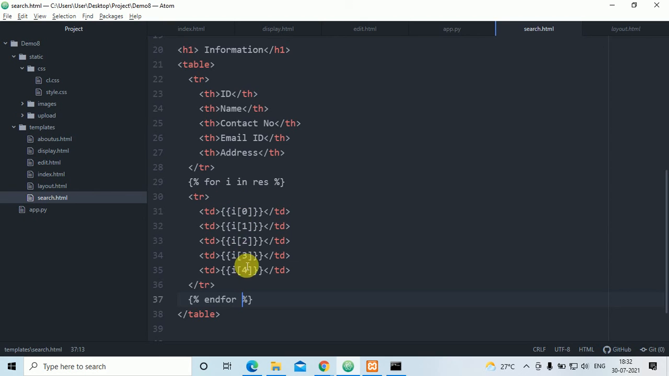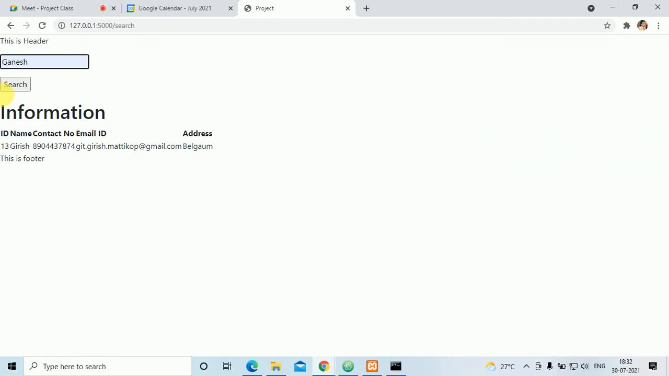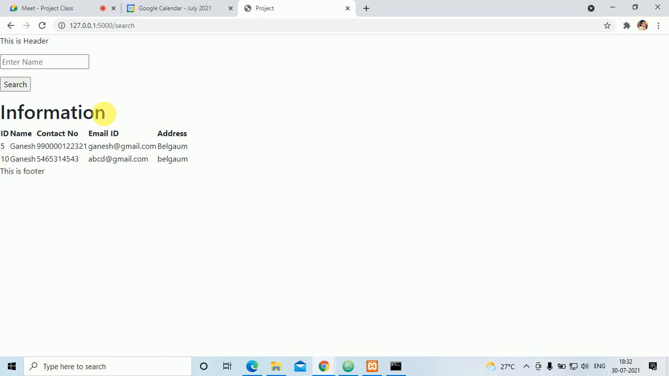For i of 0, i of 1, i of 2, these all things are there. So it will display the information one by one. If there are two records, it will display two times. If there is one record, one time. So I'll go here and click on search. Now Ganesh is there. I have entered Ganesh 2 times, so that record is displayed 2 times.